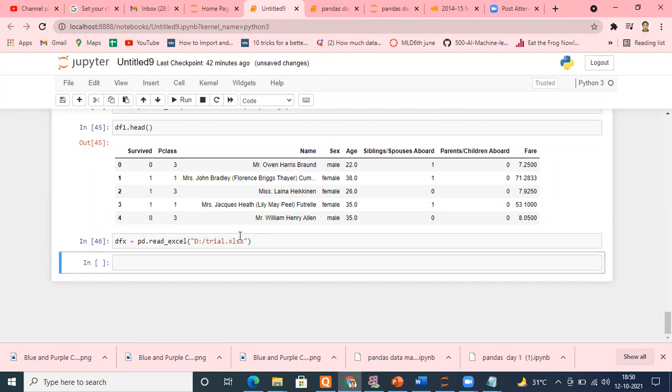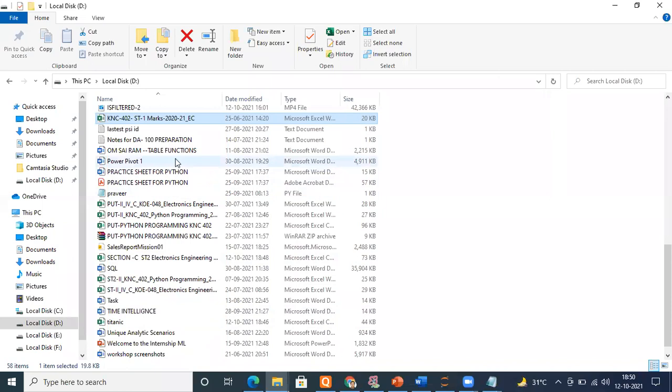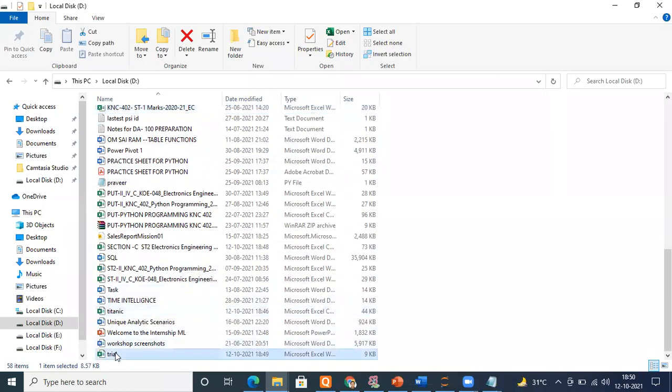And one more important thing I want to show you, you can mention your sheet names here. That is very important. Whatever Excel file I'm creating right now, the name I gave is trial. This is my Excel file.